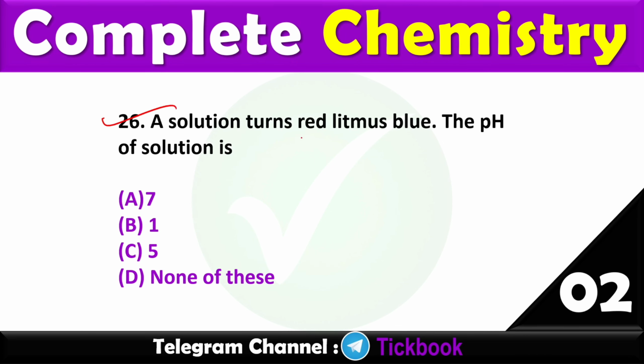Question number 26. A solution turns red litmus blue. The pH of solution is? Option number D is the right answer. Actually, pH of solution will be greater than 7. Approximately 10, I think.